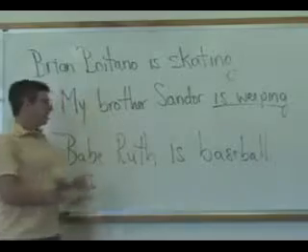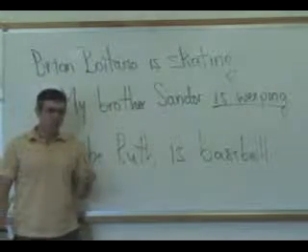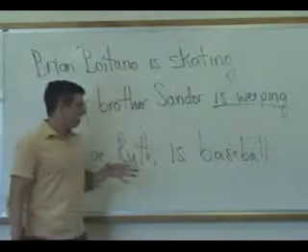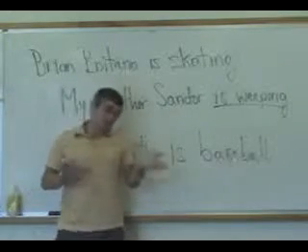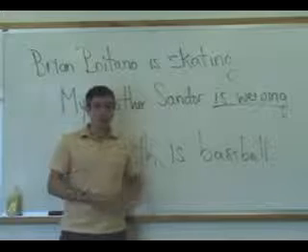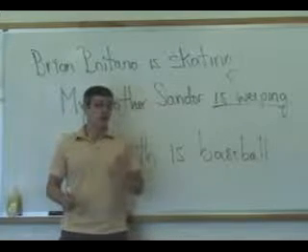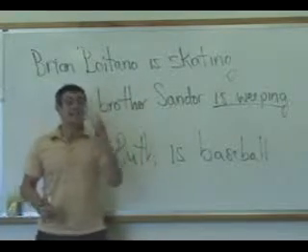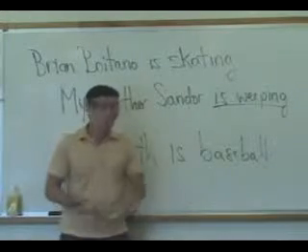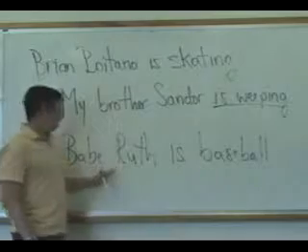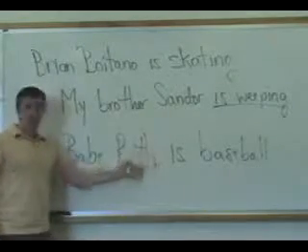Babe Ruth is baseball. Now this is a sentence you might say if you're having a discussion about Babe Ruth and somebody's saying, well, he was a very good baseball player, and then you say, oh, no, he's not just another baseball player. He is baseball. Babe Ruth is baseball. Now in this case, the subject is Babe Ruth.